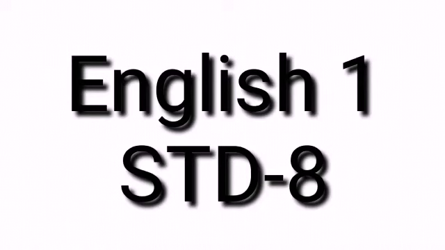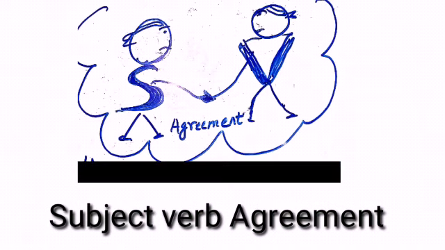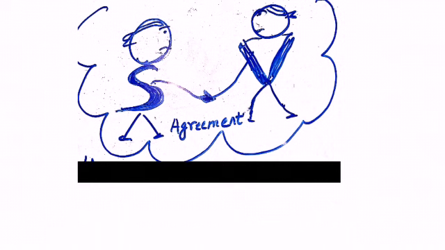Good morning, students. Today I will teach you subject-verb agreement. This is the third chapter from Fun with Grammar book of Standard 8th. Subject-verb agreement in English grammar simply means that the subject of a sentence must agree with its verb in number and person. Suppose the subject of a sentence is singular, its following verb should also be singular.